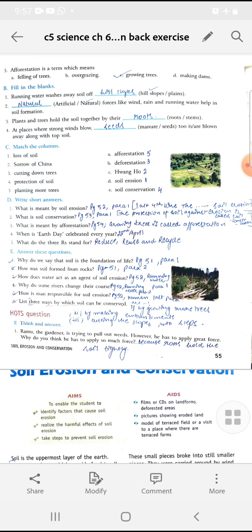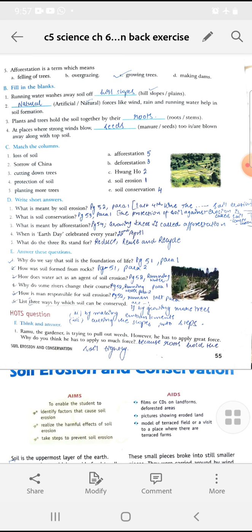Okay. Now come to the next part, that is how is man responsible for soil erosion? It is given on the fourth part. A river coming down the hill carries a lot of mud with it. Upon reaching the plains, the flow of the river slows down. It leaves part of the soil on its way. Over a period of time, the soil accumulates and makes the river change its course. Okay, that was the fourth answer, right. Fifth one, how man is responsible for soil erosion.